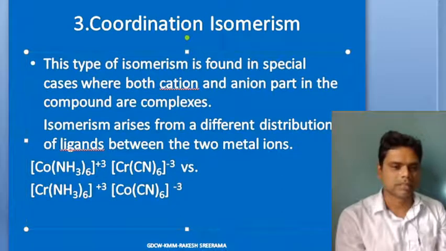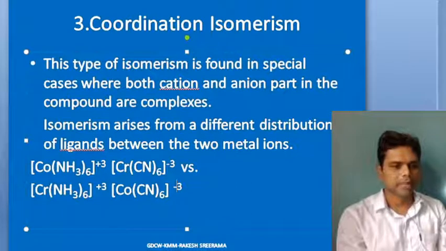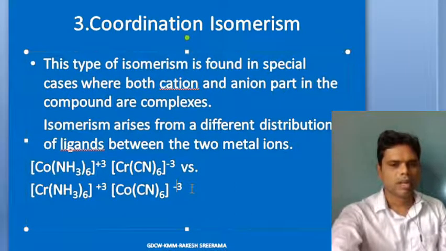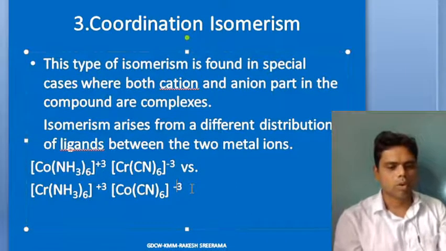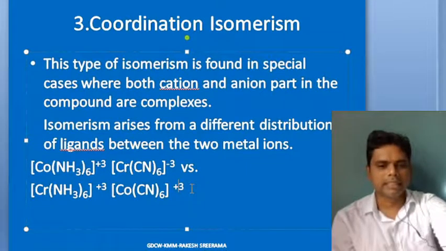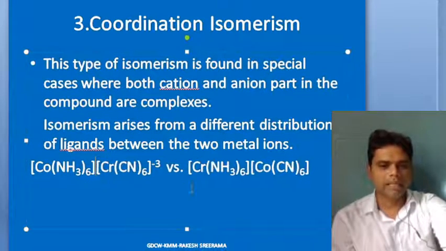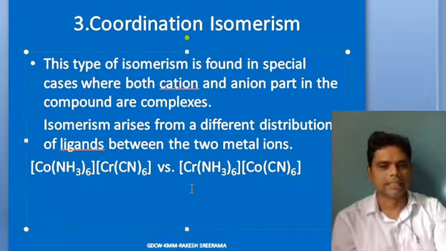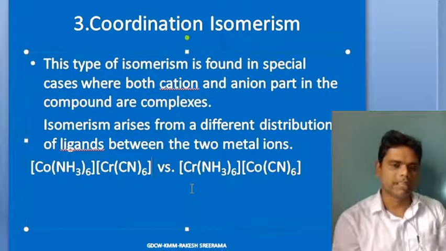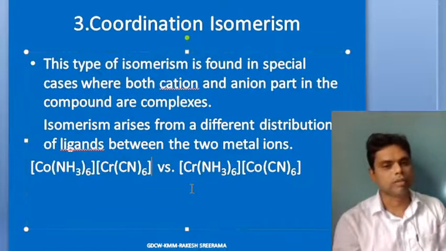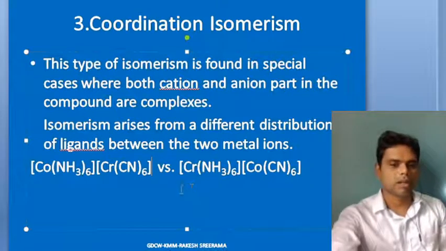So that's how it is. We usually omit writing the plus 3, minus 3 in normal representation. We simply go for representing the whole complex. So instead of all that, we write the complex like that, so that it itself is indicating that both are coordination isomers. Here one thing is that your complex cation and complex anion are involved. There are no counter ions.